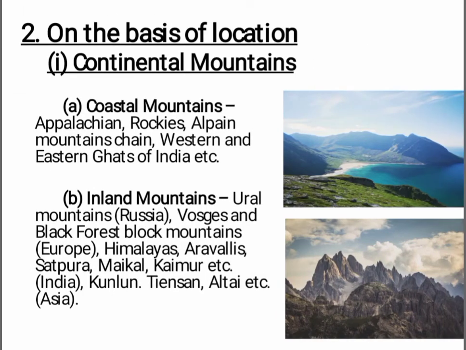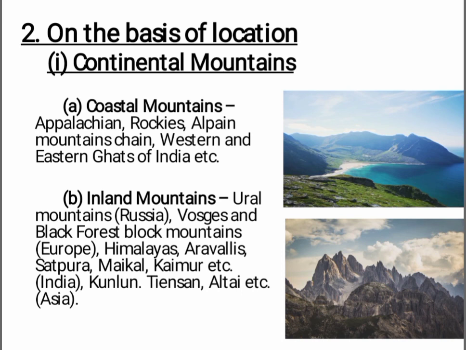The next classification is on the basis of the location. First is continental mountain, which is further divided into two groups, coastal mountain and inland mountain. The examples of coastal mountains are Appalachian, Rockies, Alpine mountain chain, Western Ghat and Eastern Ghat of India, etc. And the inland mountains are Ural mountains of Russia, Vosges and Black Forest Block mountain of Europe, Himalayan, Aravalli, Satpura, Maikal, Kaimur of India, Kunlun, Tien Shan and Altai,